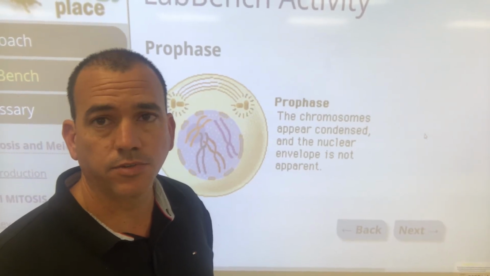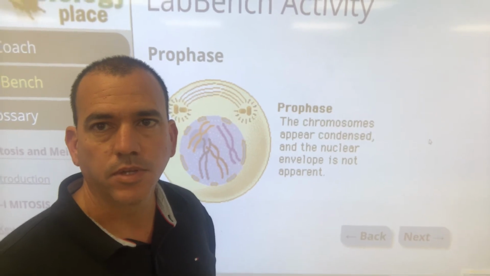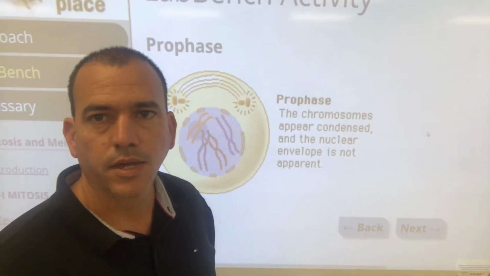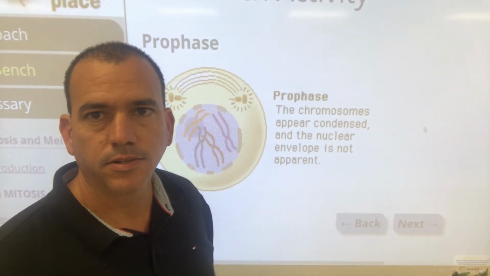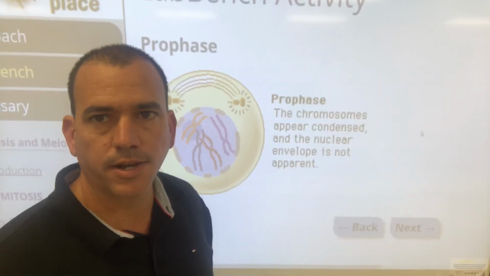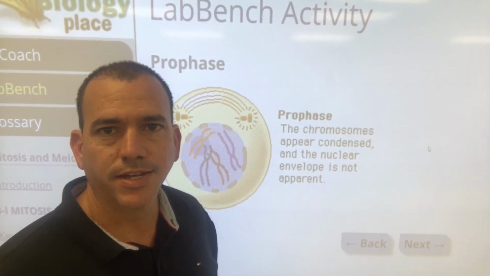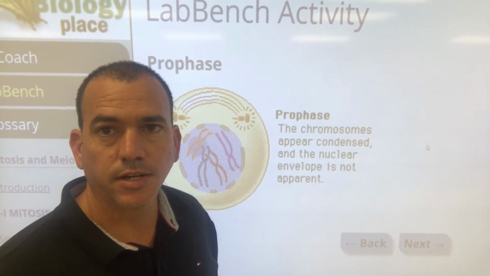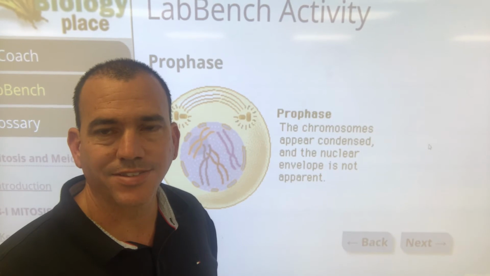Write it down because you'll see little X's, and you'll see that the nuclear envelope starts to dissolve. You could put looks like a dotted line, like you see there behind me. And then the chromosomes condense and become visible. They start to look like X's.